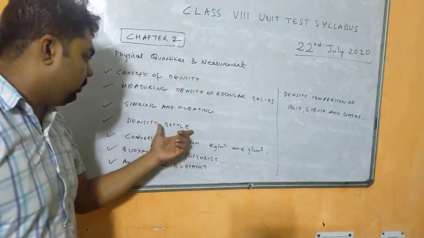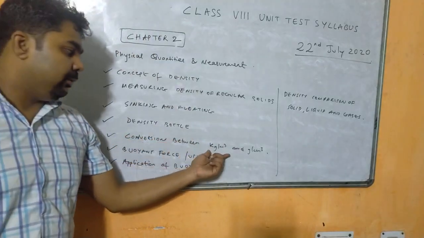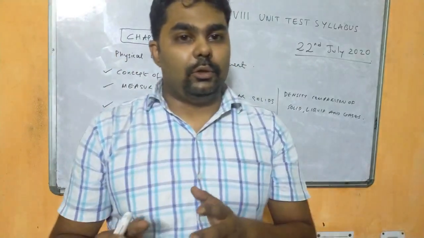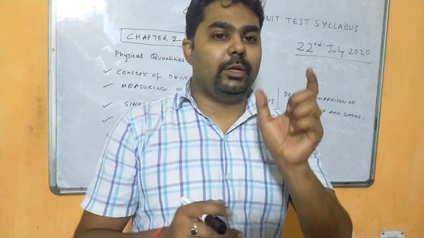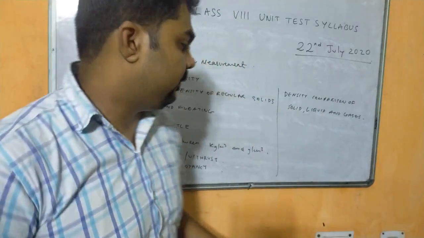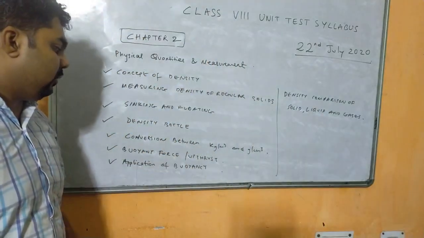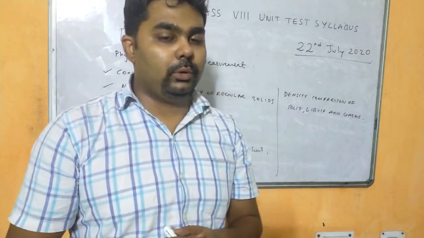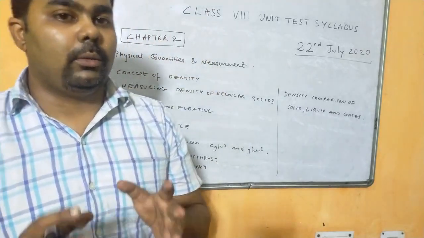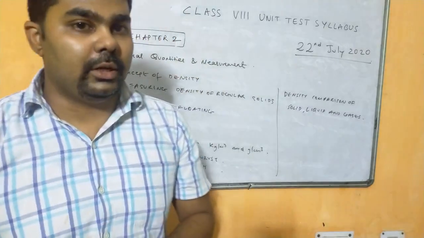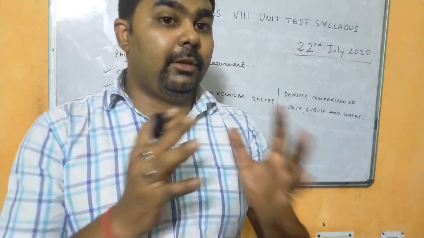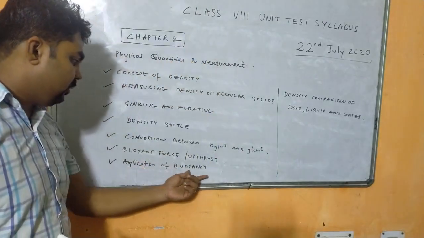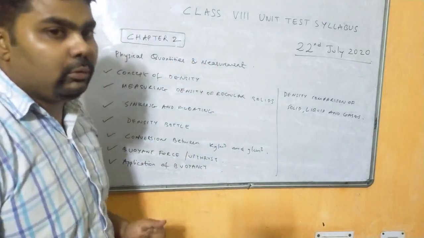From this topic, conversion between kg per meter cube and gram per centimeter cube. How are we going to convert kg per meter cube to gram per centimeter cube? What is the relation? Next, buoyant force and upthrust, that is, what is buoyancy? What is the upward force exerted by the liquid when an object is partially or wholly immersed in a liquid? There are definitions of these and applications of buoyant force, with examples. Application of buoyancy also you have to learn.